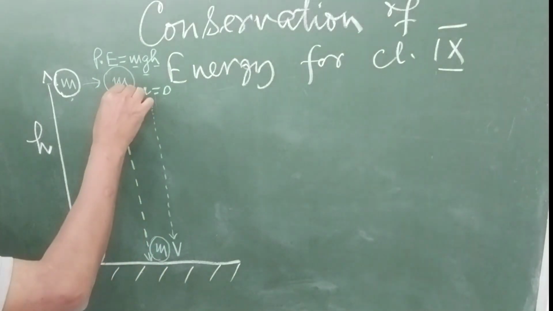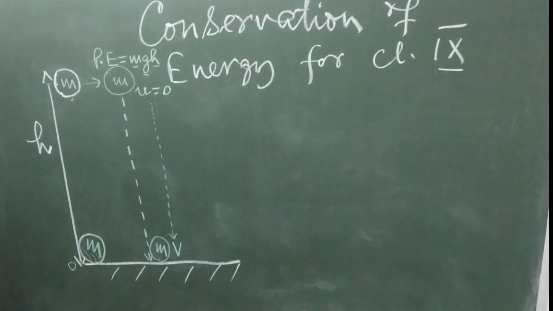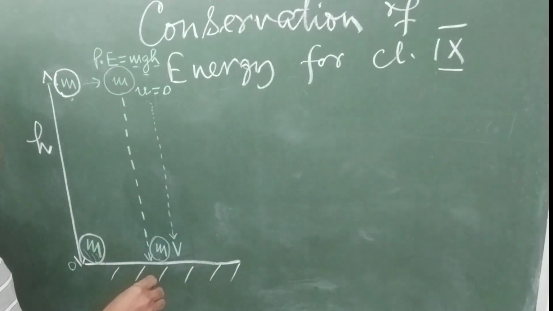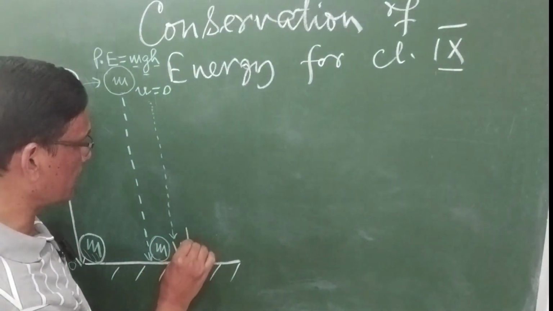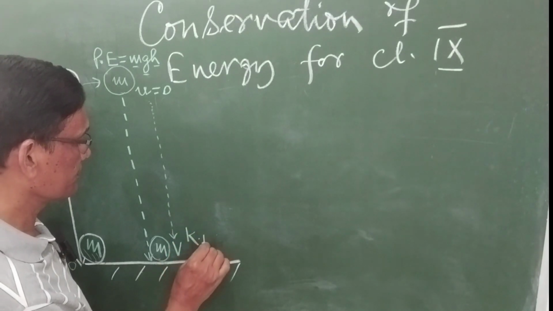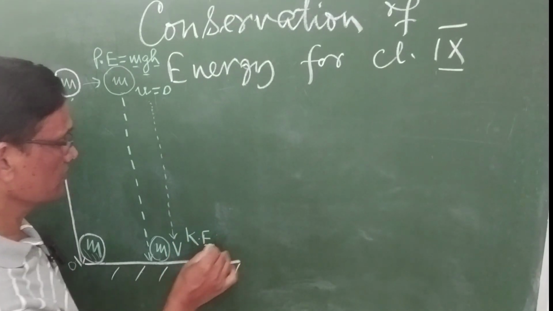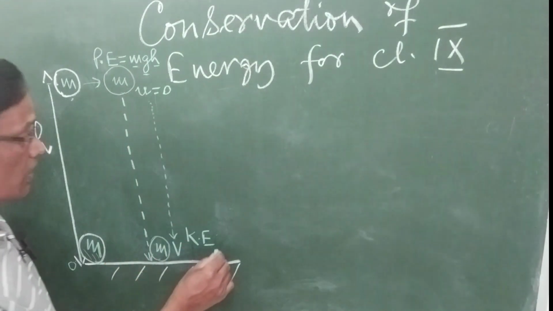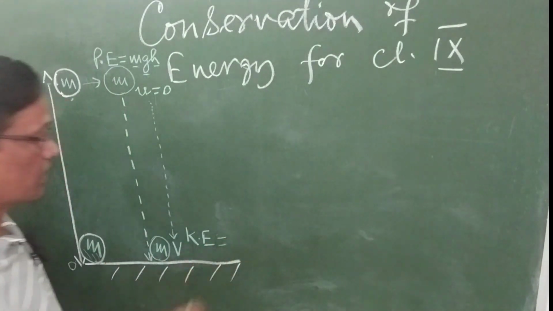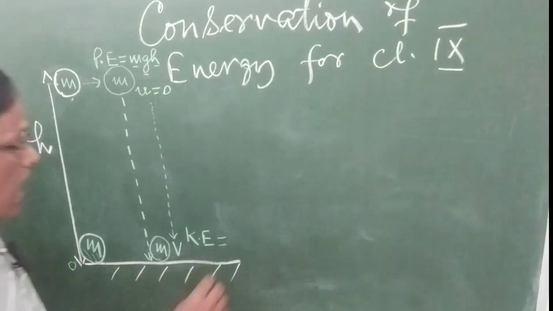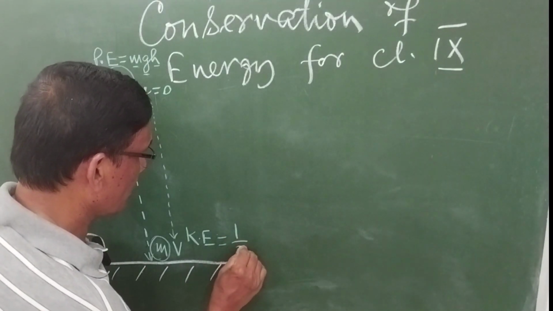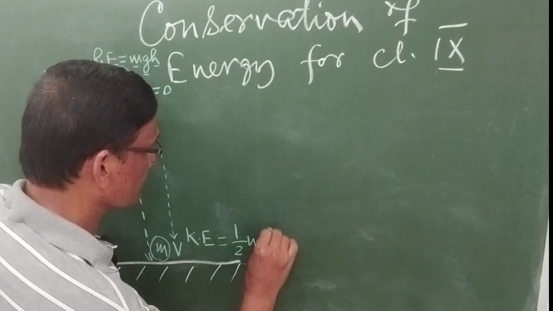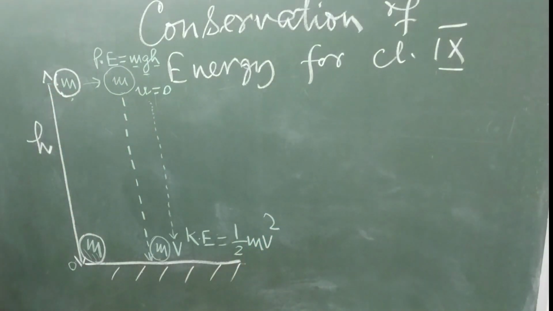That means it will come with a certain velocity and having the mass, so it will hit with one kinetic energy, right? The kinetic energy formula also you have studied already. The kinetic energy is half mv square.